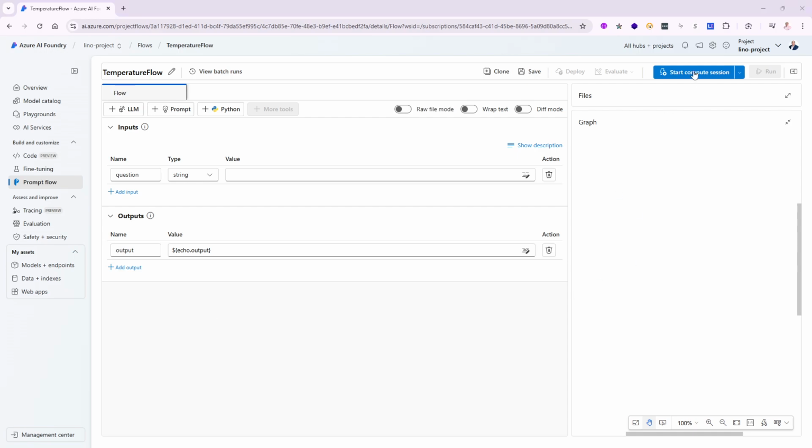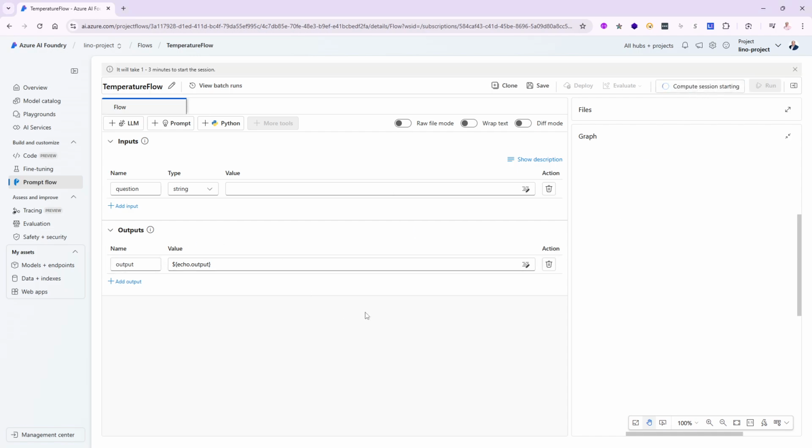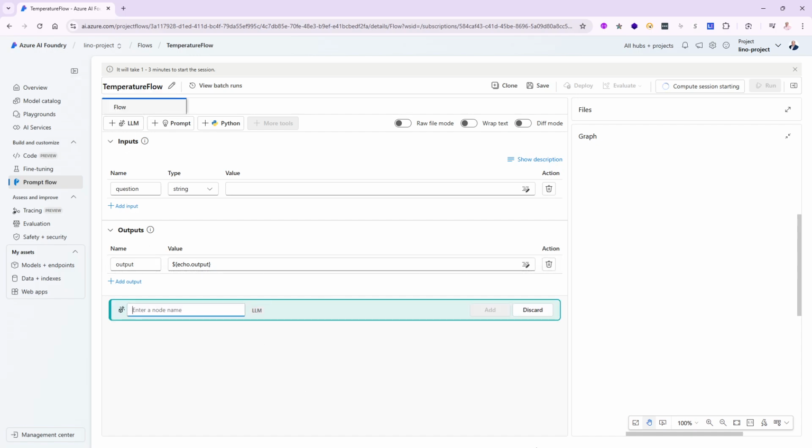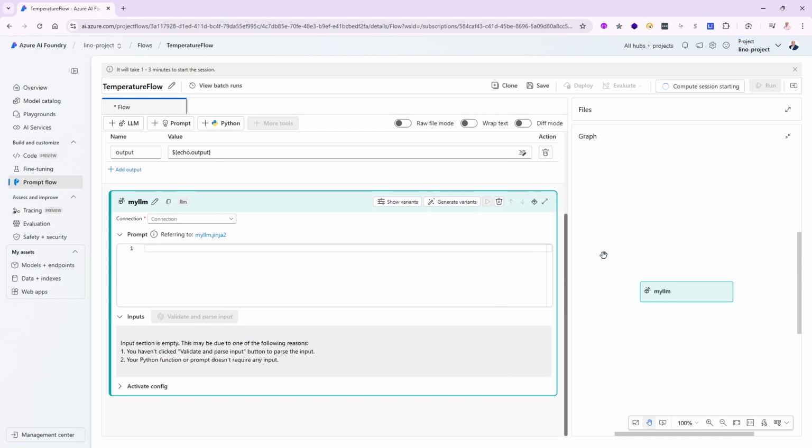Also, before we forget, let's start the compute session, which might take a minute to 3 minutes to come up while we continue. So what do I want to do? First of all, I would like to create an LLM to ask it a question. Great, let's click on LLM in here. We'll give it a name. We'll call it, for instance, my LLM. There you go. And we'll say add.